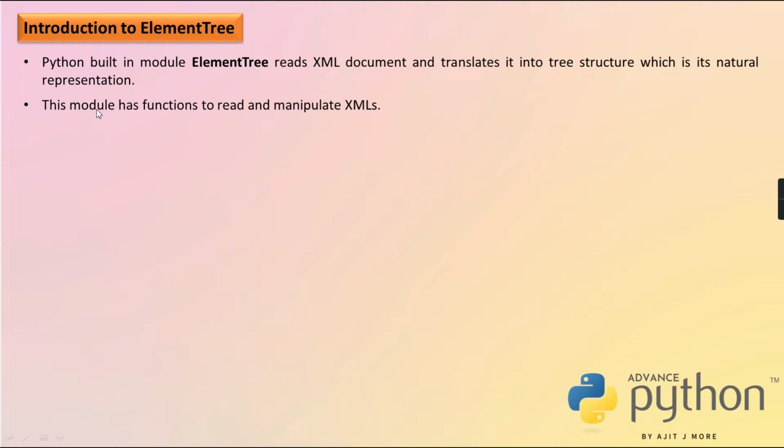Now this module has functions to read and manipulate your XML. Many are there, we are going to discuss all of them one by one. How to add a new child element, how to change the text content, how to read text content, how to read attributes, everything one by one we'll discuss, don't worry. First step is to import this library.